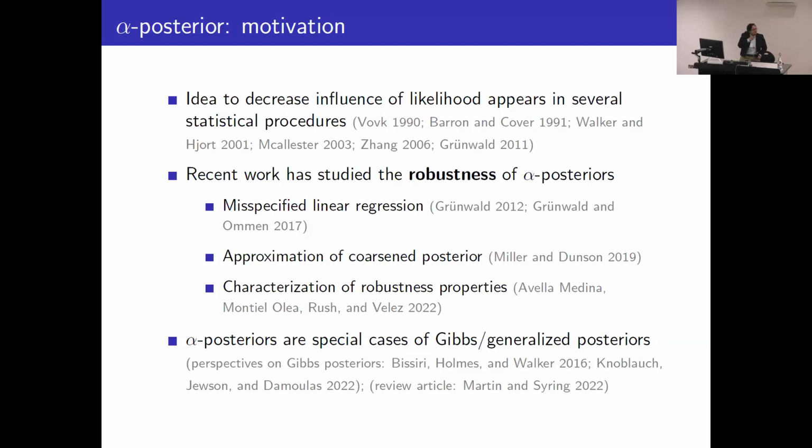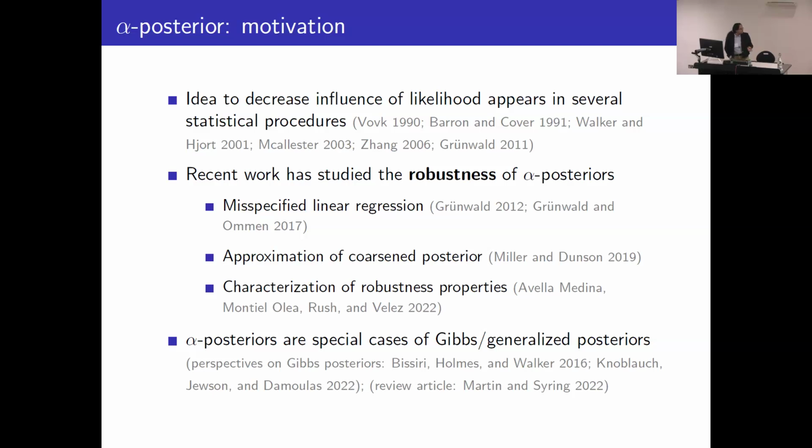So before I go into our main results, I'll introduce some motivation for this procedure in the first place. The idea to decrease the influence of the likelihood in the calculation of the posterior has appeared in a lot of procedures, things like density estimation and aggregation of estimators. But in the past 10, 15 years, the specific alpha posterior object has been studied as a more robust alternative to the standard posterior.